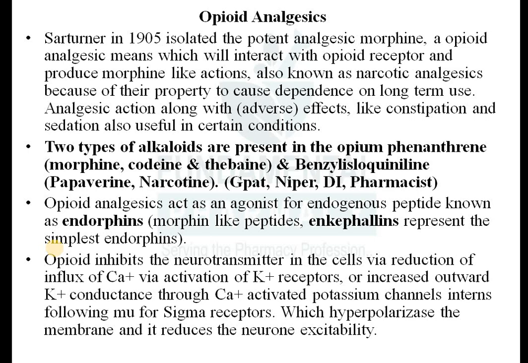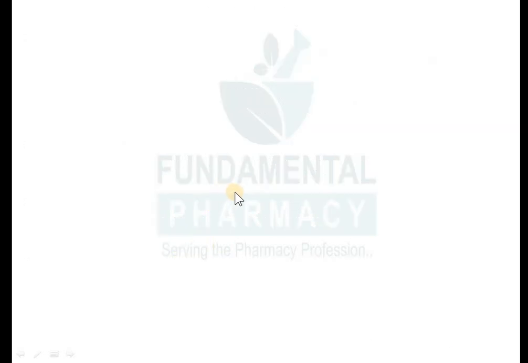And if they are present on the postsynaptic membrane, then they will increase the entry of potassium ion and hyperpolarize the postsynaptic membrane, so that again the result will be the same. It will prevent the propagation of nerve impulse, it will prevent the sensation, or it will prevent the generation of impulse. So they will act like this. We have seen this in the last lecture also. So it is just an introduction.